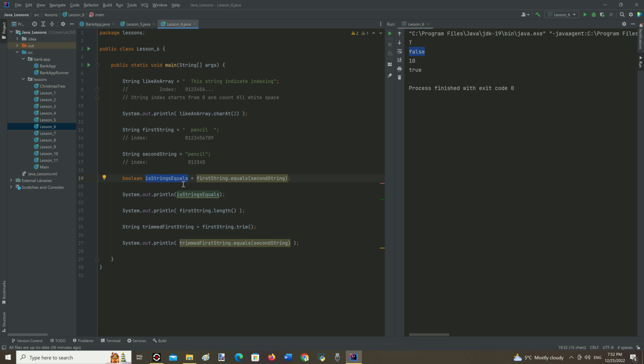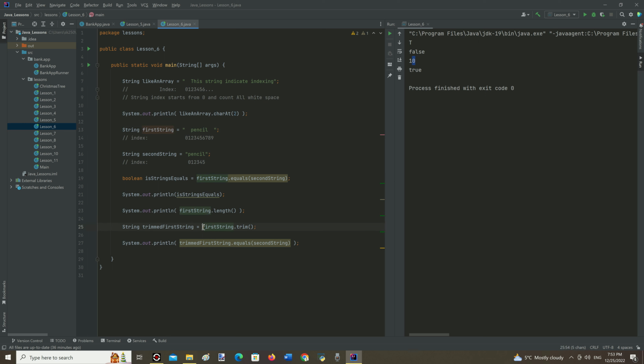Now we use a length method applied to the first string and it prints the length of the word pencil as it consists of 10 characters in it. So last index is 9 plus 1 equals 10. Further, we can see trim method.